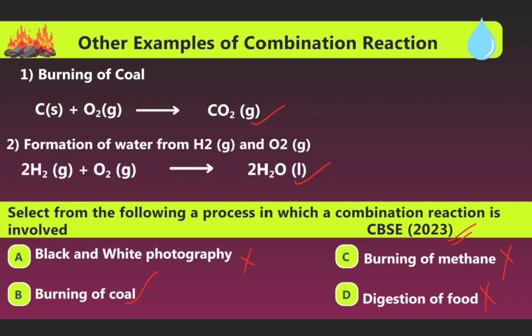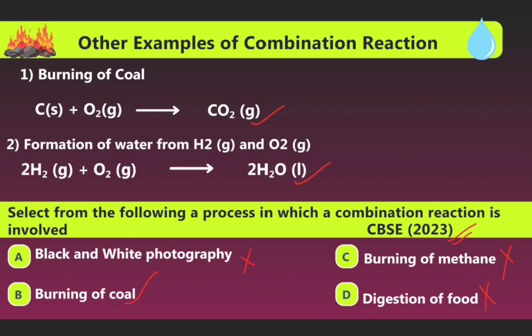Other examples of combination reactions. Burning of coal: here coal is carbon as a solid, which reacts with oxygen gas to form carbon dioxide gas. Second reaction, we can see the formation of water from hydrogen gas and oxygen gas. 2 molecules of hydrogen gas react with 1 molecule of oxygen gas to form 2 molecules of water as a liquid. So select from the following a process in which a combination reaction is involved.